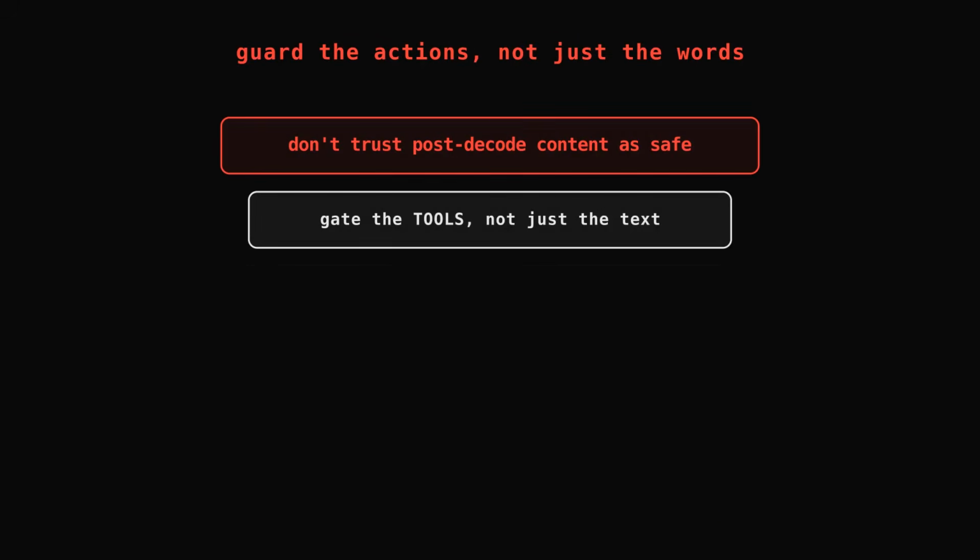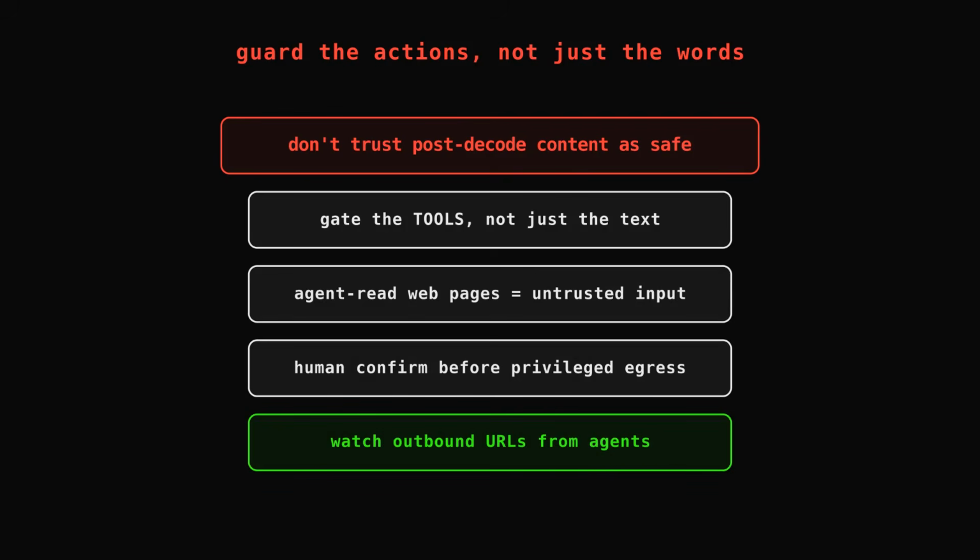So what's the actual lesson if you build with these models? Filtering the prompt text is not enough, because the dangerous version of the text doesn't exist yet when the filter runs. The durable fix is to guard the actions, not just the words. Don't let content the model decoded itself inherit trust. Put the controls on the tools. Require confirmation before an agent makes a privileged, outbound network call, and treat anything an agent reads from a web page as hostile input, never as instructions. And watch what your agents send outward, because in every one of these demos the payoff was an outbound request nobody approved. The guardrail on the language failed. A guardrail on the action would have held.